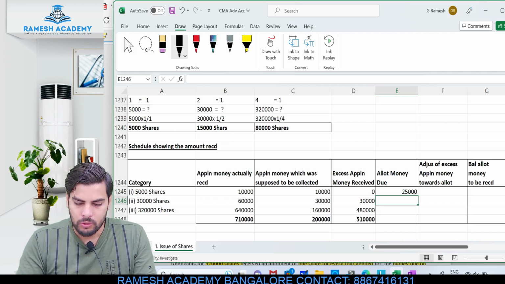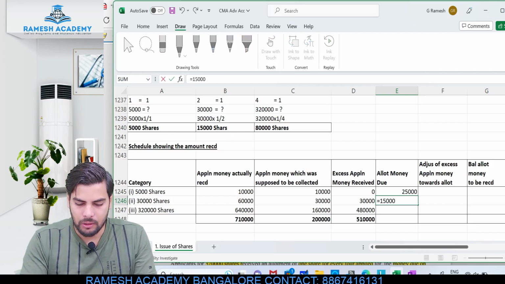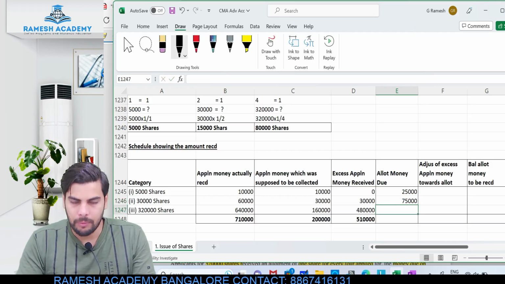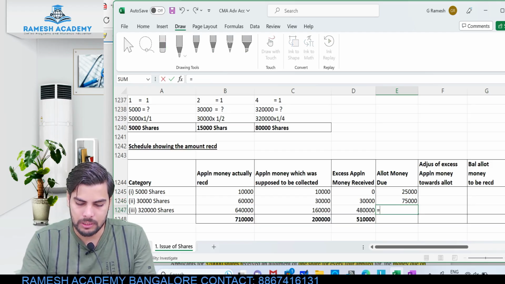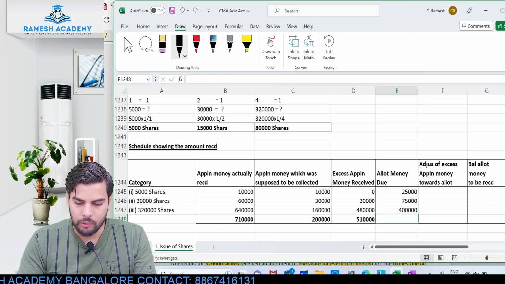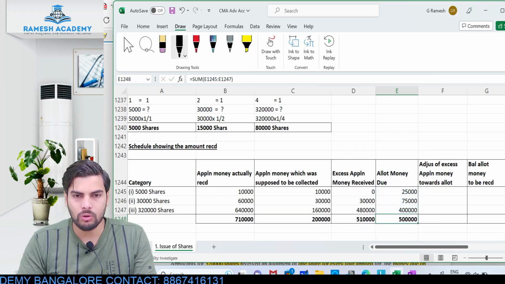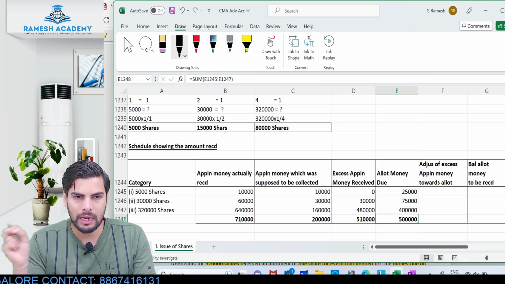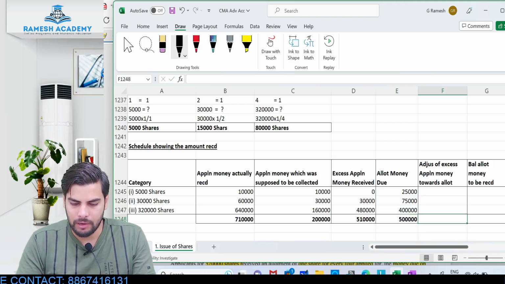In the second case it would be 15,000 into 5, because the allotment money due is 5 rupees, and in the third case it would be 80,000 into 5. This is the amount which I am supposed to collect. The total would be 5 lakh. How is it 5 lakh? 1 lakh shares is what I am going to allot, 1 lakh into 5 rupees, this would be 5 lakh.